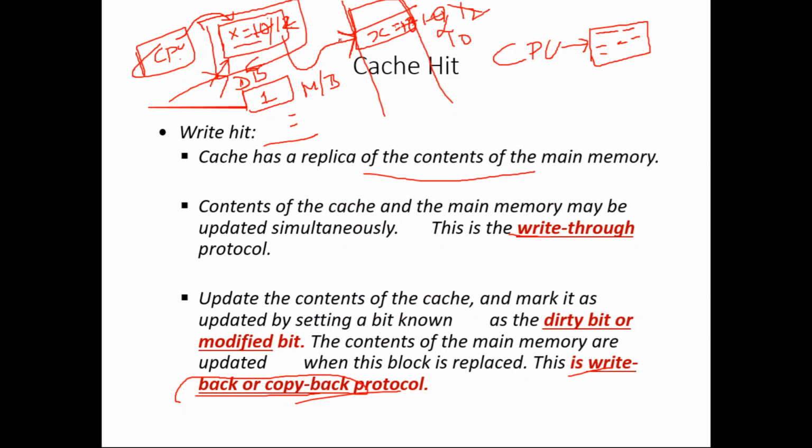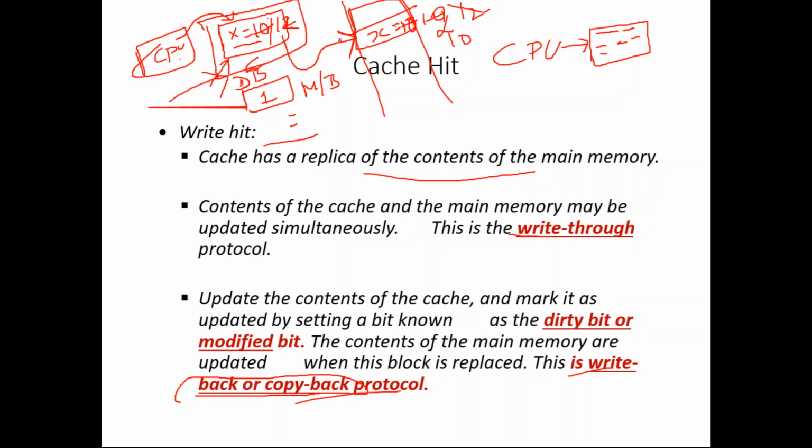And write back protocol or copy back protocol says, initially you just keep updating only the cache memory. Don't make any change in the main memory. But whenever you make any change in the cache memory, make the dirty bit 1. Make the dirty bit or the modified bit set. If the modified bit is set, it means that some change was made in the cache memory.